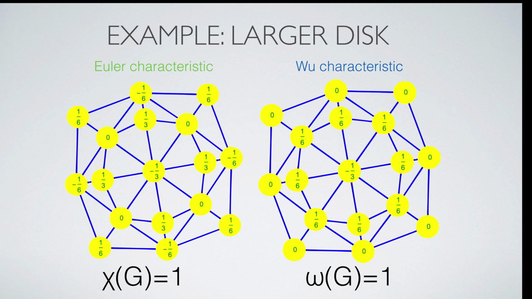We look at the Euler characteristic and WU characteristic in comparison. The graph is a two-dimensional disk. To the left, you see the Euler curvature. The Euler curvature in the interior is 1 minus the length of the unit sphere divided by 6. It is 1/2 minus the length of the unit sphere divided by 6 on the boundaries. The Euler curvatures in the two-dimensional case have been known since the 19th century, especially through the work of Heinrich Heesch in graph coloring.